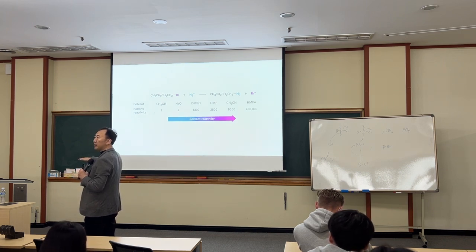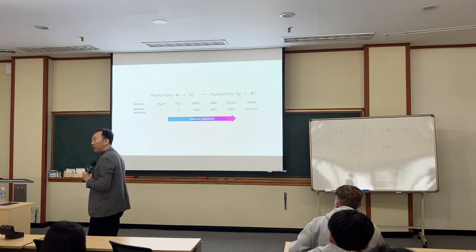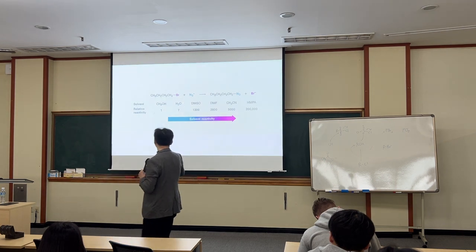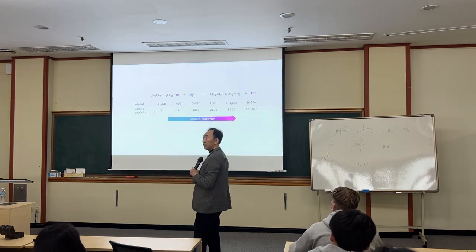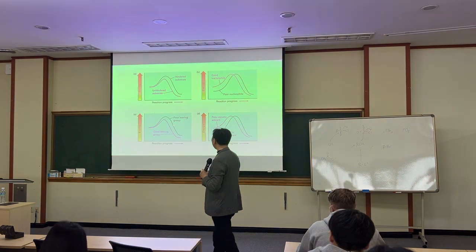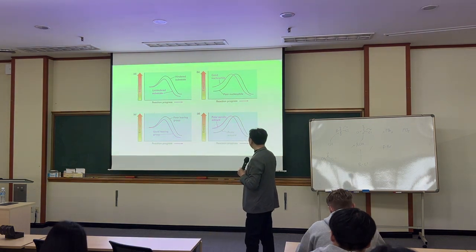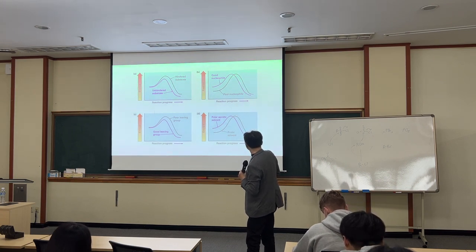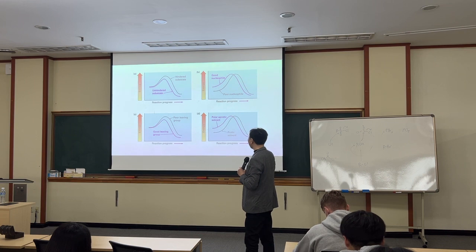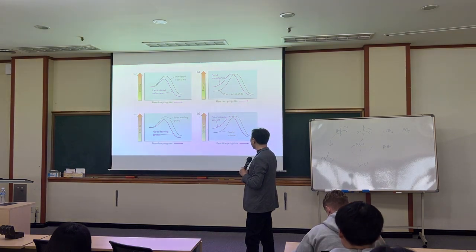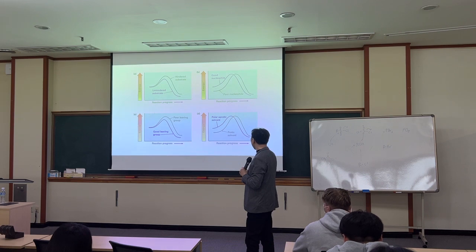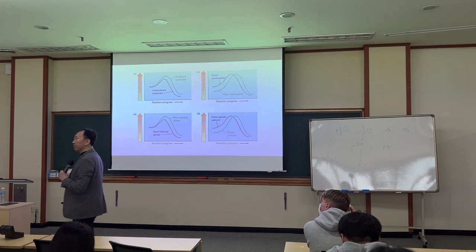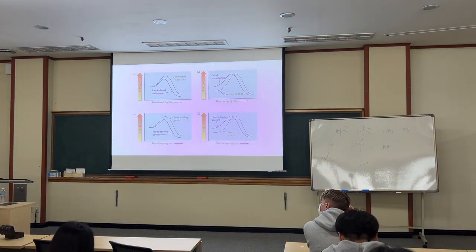If the reactant state is more stabilized, the activation barrier gets higher. By that effect, the solvent stabilizes this more. So originally, this was in an aprotic solvent. And then, if a protic solvent is added, this is stabilized. That's why the activation barrier becomes higher. That's the solvent effect in SN2 reactions.